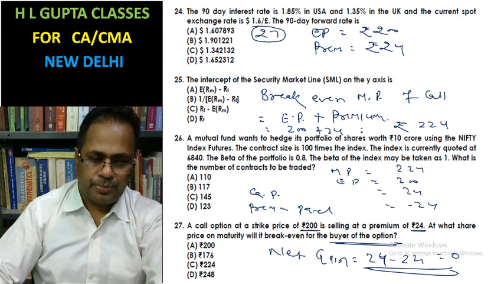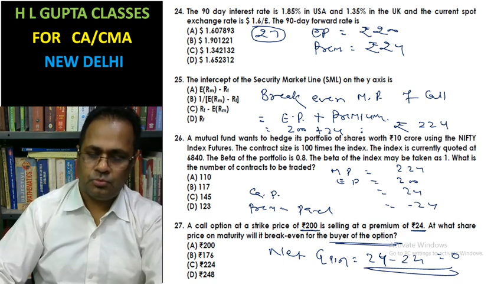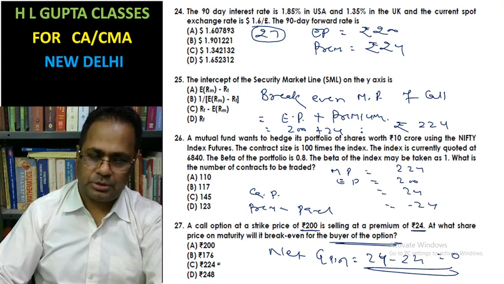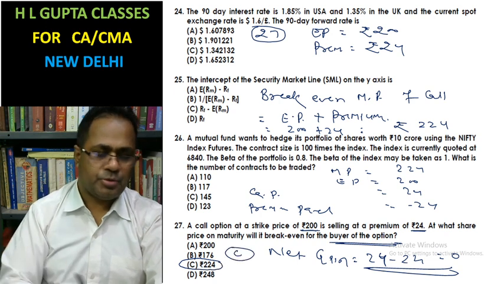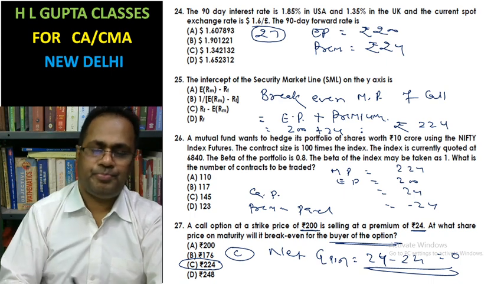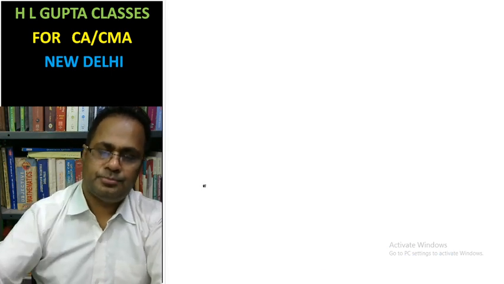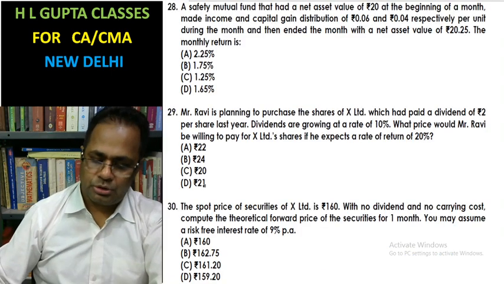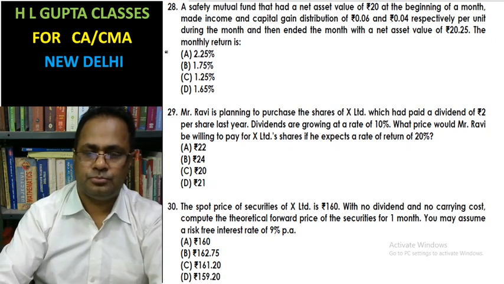So that's why, for the call option, in this case 224. Part C is the answer. For question 27, part C is the answer. Okay. Now look at question number 28.